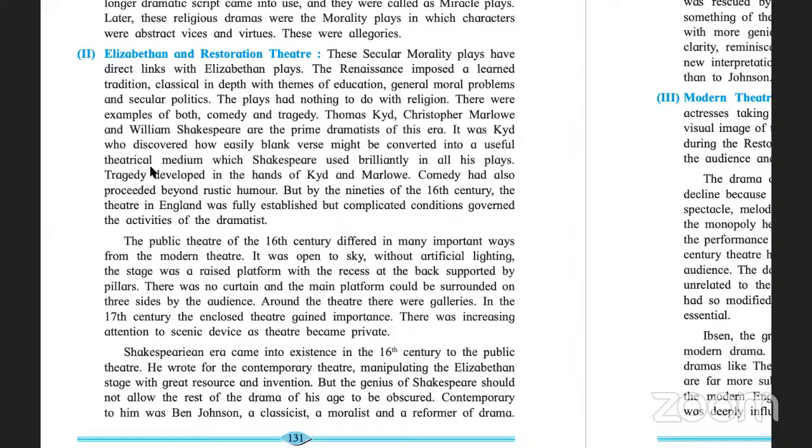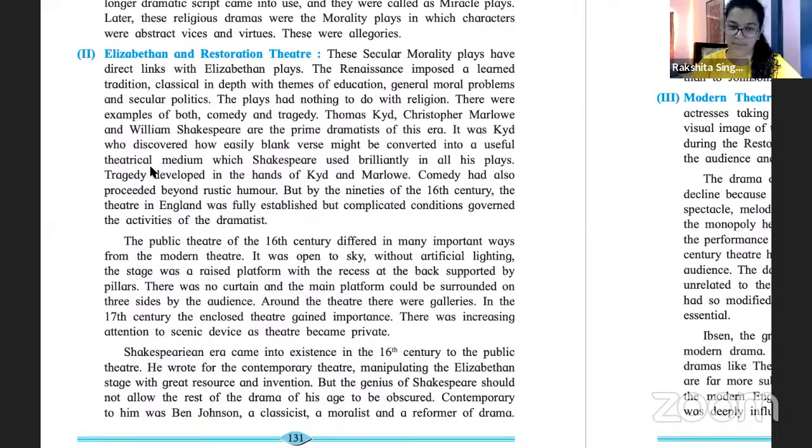Comedy had also proceeded beyond rustic humor, but by the end of the 16th century, the theatre in England was fully established, but complicated conditions governed the activities of the dramatist.